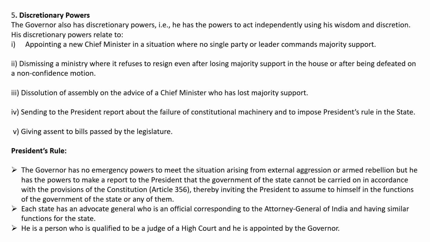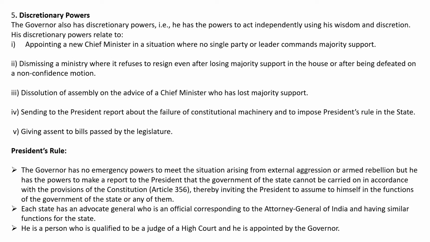His discretionary powers relate to appointing a new chief minister in a situation where no single party or leader commands majority support, dismissing a ministry where it refuses to resign even after losing majority support in the House or after being defeated on a no confidence motion, dissolution of the assembly on the advice of a chief minister who has lost majority support, sending to the president a report about the failure of constitutional machinery and to impose president's rule in the state, and giving assent to bills passed by the legislature.